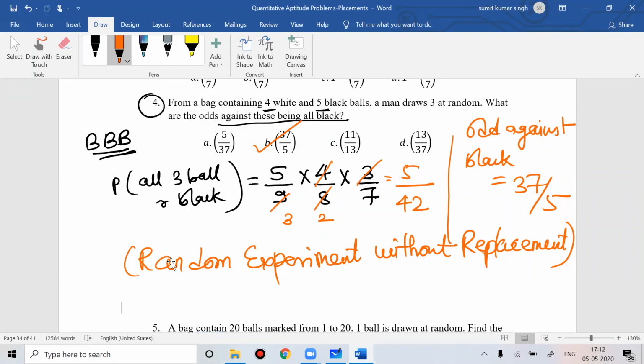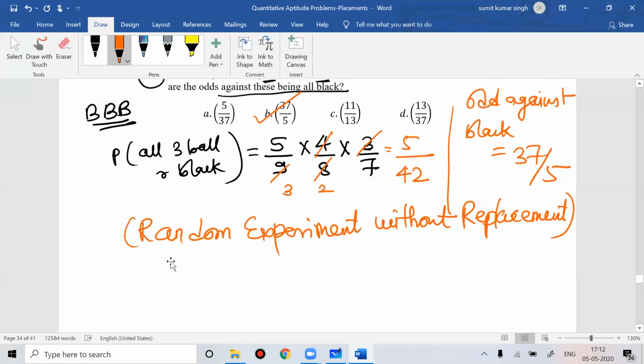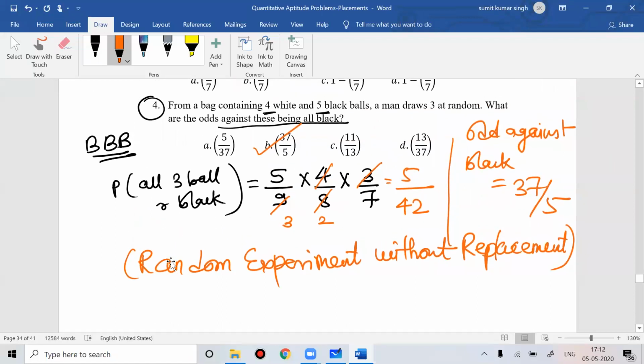Because you're working on a random experiment without replacement, the same problem could have been done using nCr. There are total 9 balls, 5 black, 4 white. What is the probability that 3 balls are black?